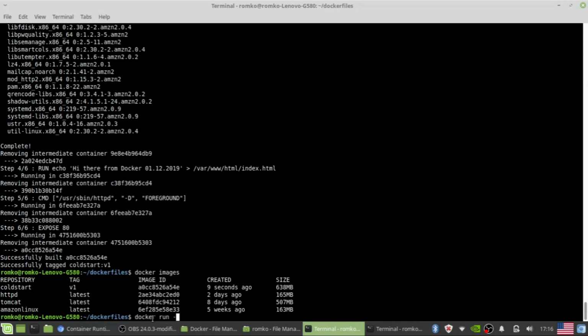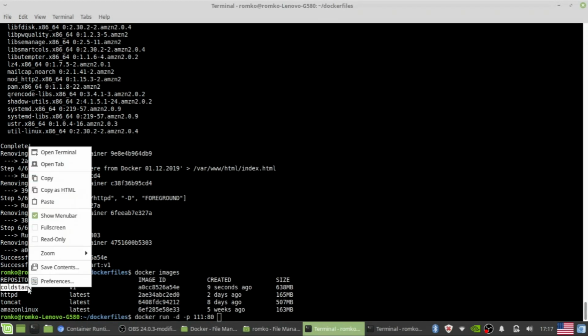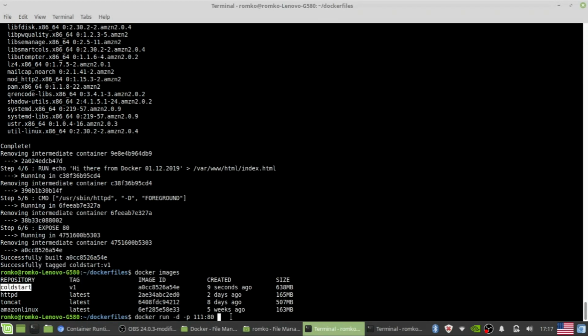Docker run -d, daemon mode, port forwarding from 8 to 2.111, let it be, and our image, version 1.